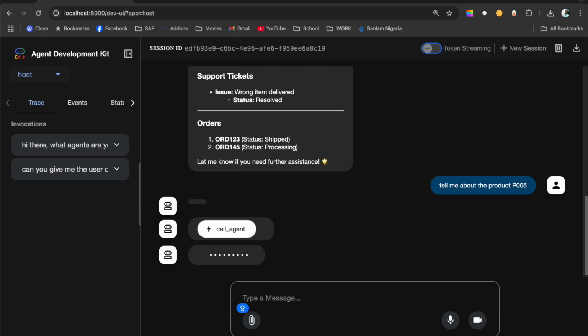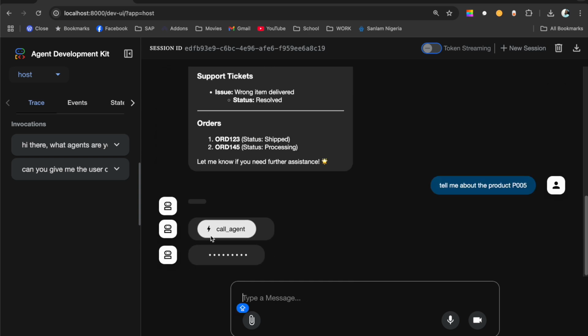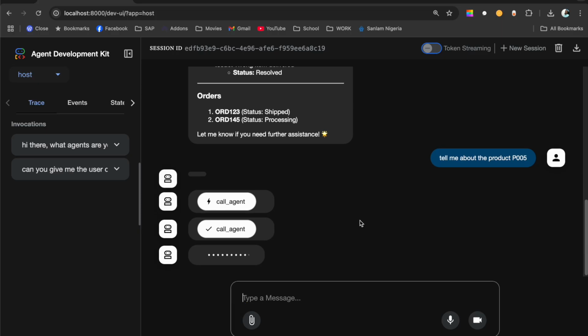So now it's calling the agent. It knows that it should call the agent. Now it's not using its own tool. It's calling another agent, which should be the product agent. And I'll show you all this very soon. But let's just look at what the response is. It takes in the product ID, and that's the product ID right there. It will get the product details and come back hopefully with a result that shows the product details.